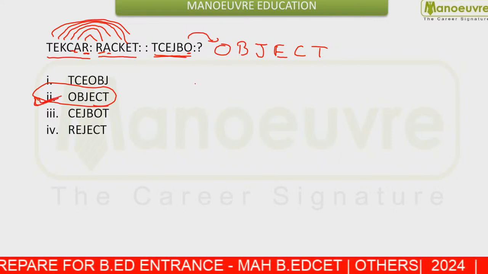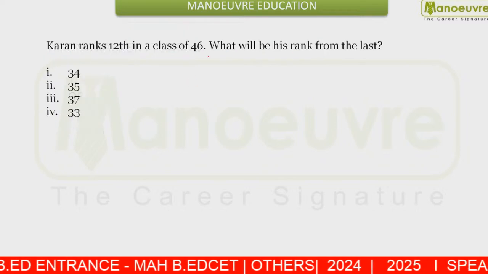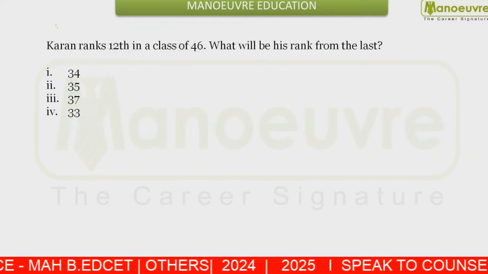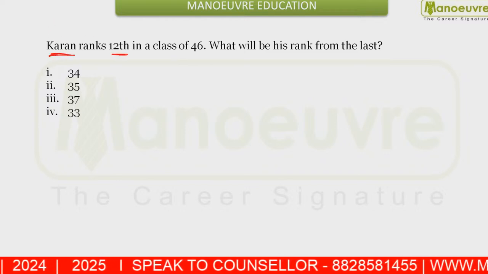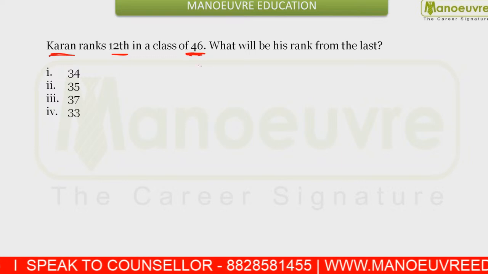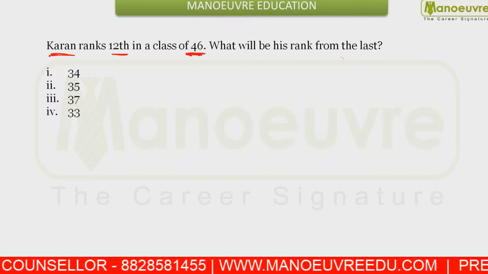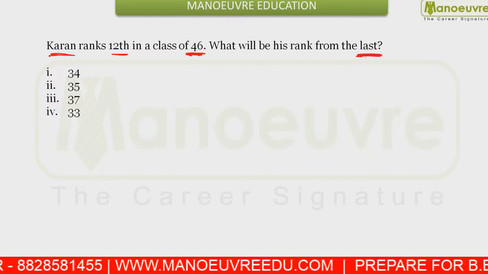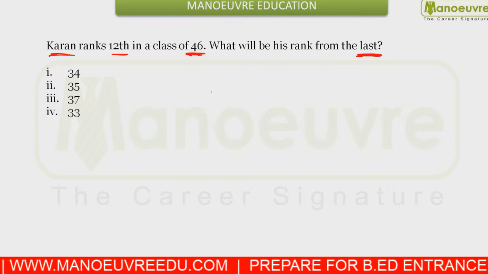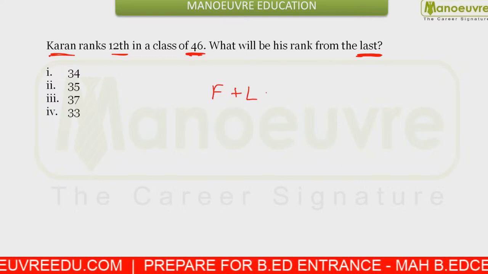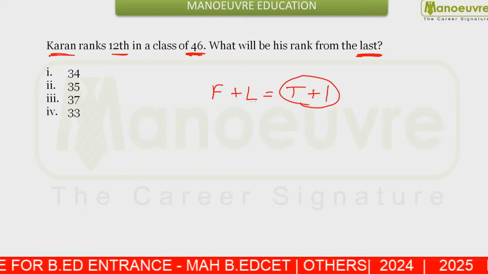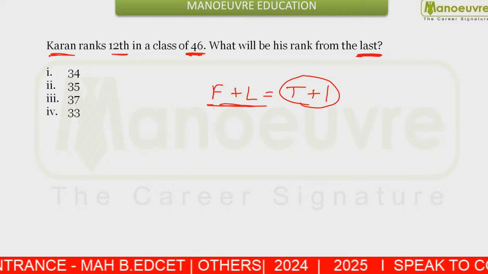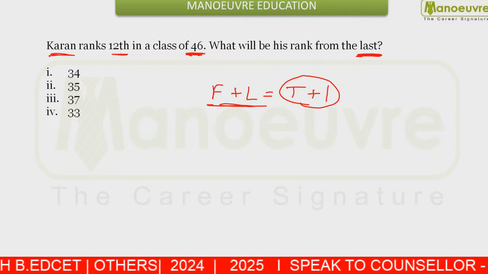Okay. Moving ahead. Now you are given this question from ranking, order and ranking. Karan ranks 12th in the class of 46. You have to answer what will be his rank from the last position. I told you the rank from the last is equal to total strength plus 1 minus rank from the start.